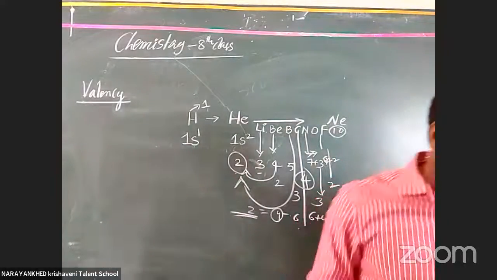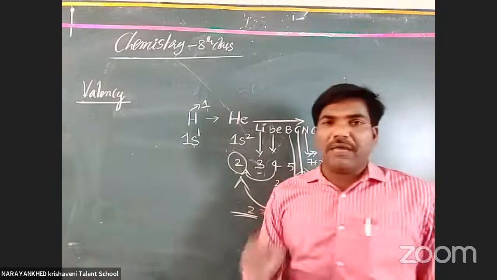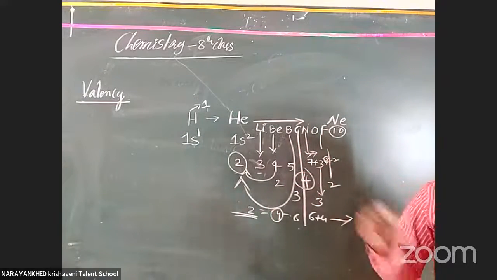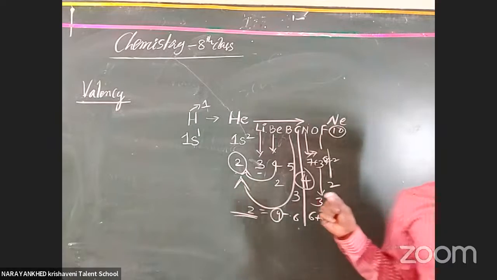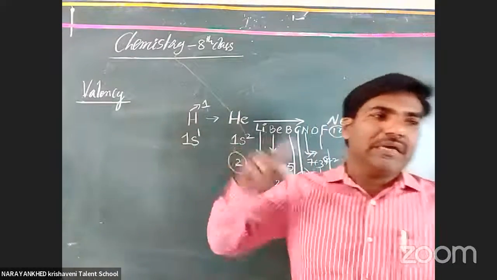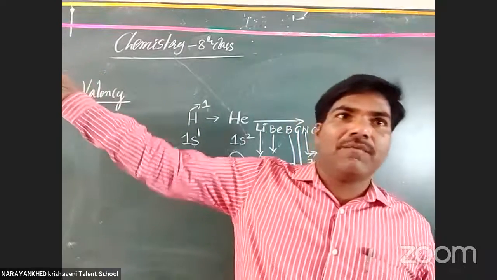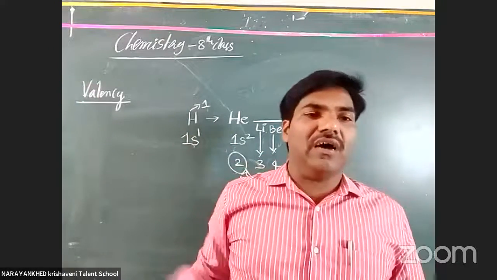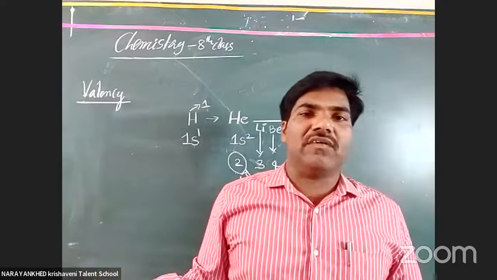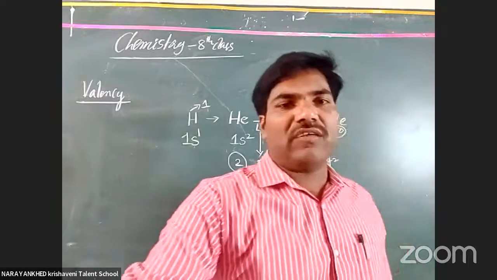The valency in a period actually increases. Okay, clear or not? In the periods, it increases from 1 to 4. Then from 4 to 7 it decreases. Check it once, all the students.